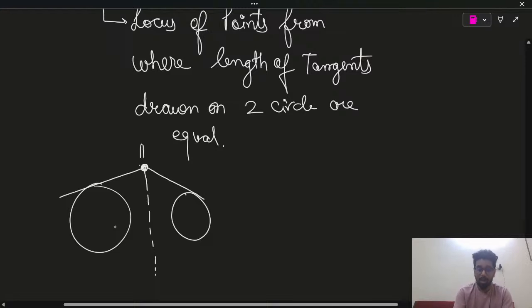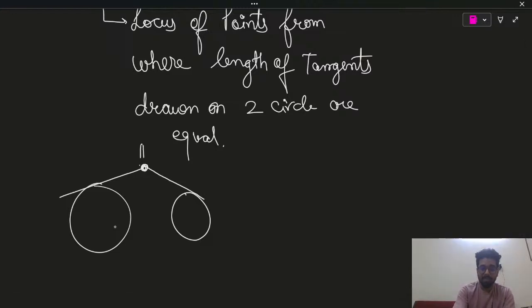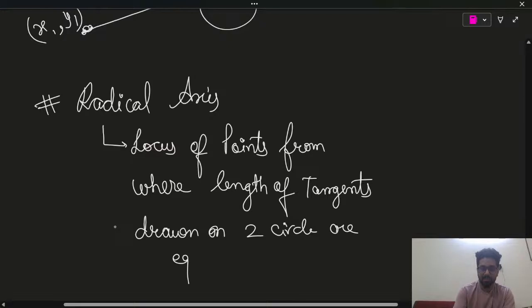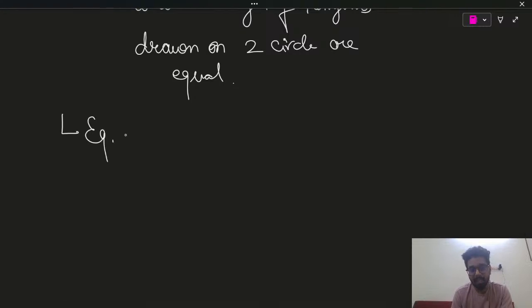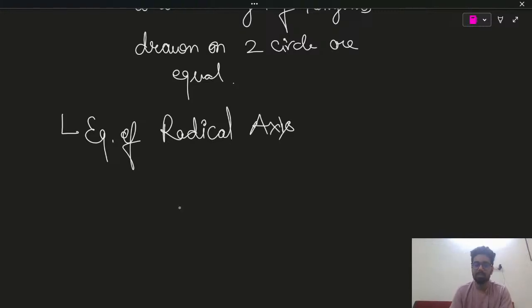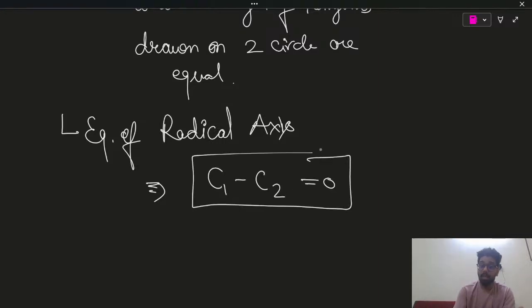So now here I am going to write down the equation of radical axis first, and then you will understand why the radical axis portion is very important. Equation of radical axis is C1 minus C2 equals 0.